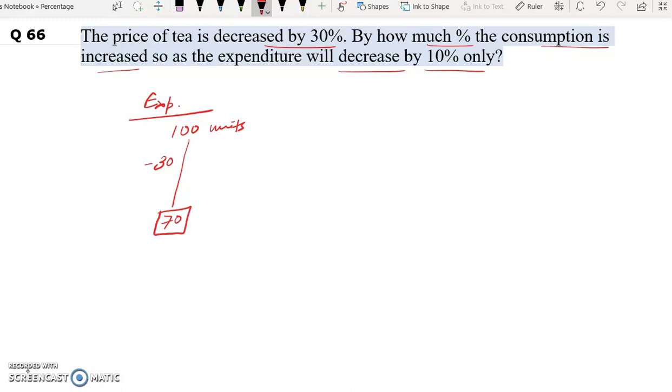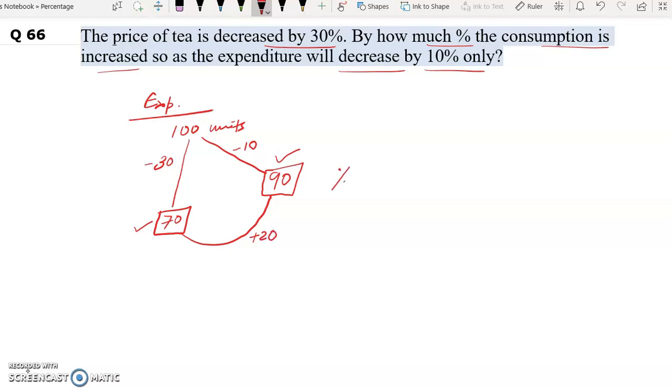But in the question it says the expenditure will decrease by 10% only. So 10% of 100 is 10. So decrease by 10 units. So 100 minus 10 will be 90 units. Now because of the decrease in price, our expenditure is 70. But according to question, we need to make it 90. Now in order to increase our expenditure, we will have to consume more. So the consumption will be how much? It should be 20 units more.